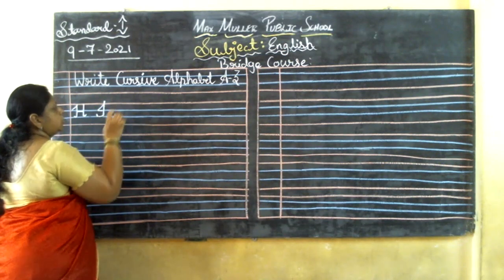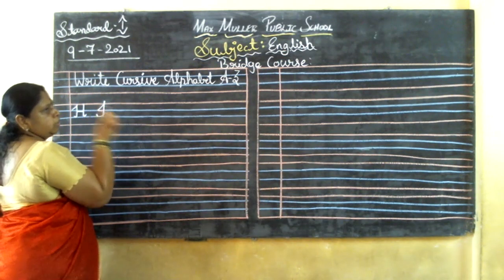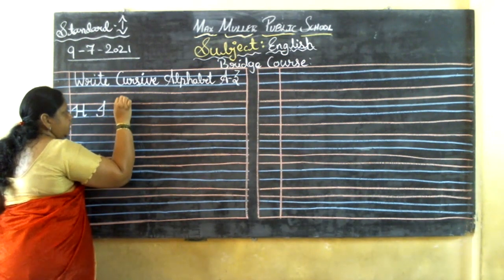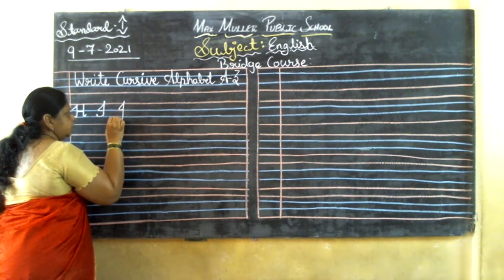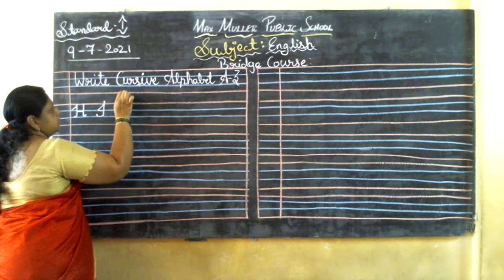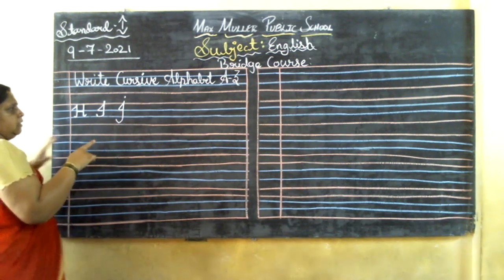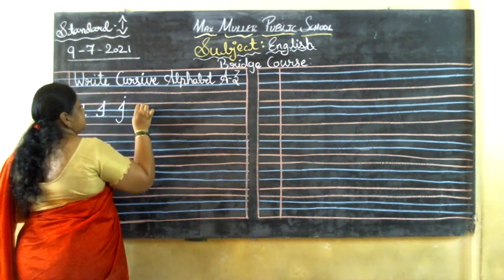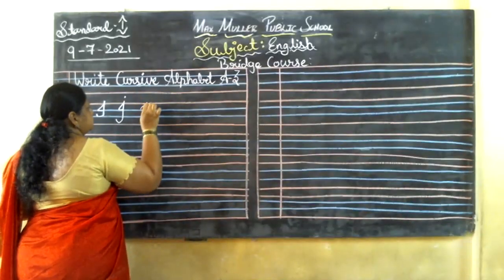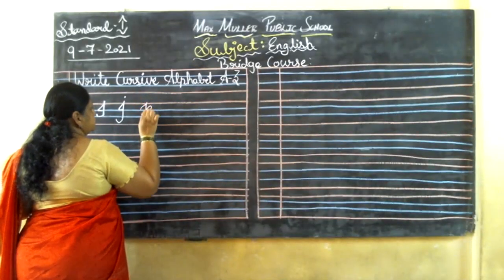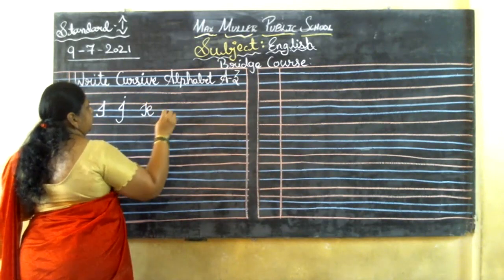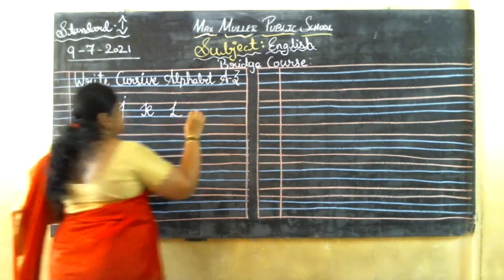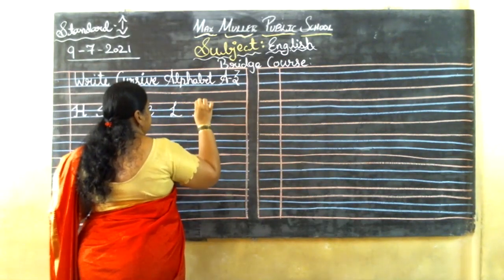And J also looks a little bit similar to I. The same thing you need to write, but you need to go down like this, children. This is J, cursive J. 1 finger space. J. Next is K. Okay, K. Next is L. Next is M.